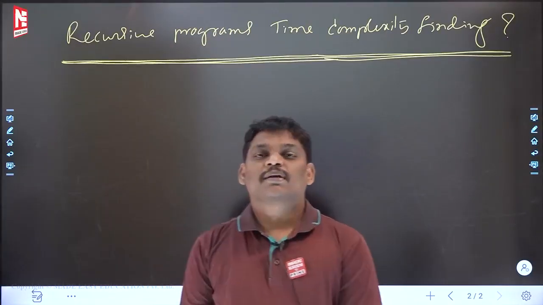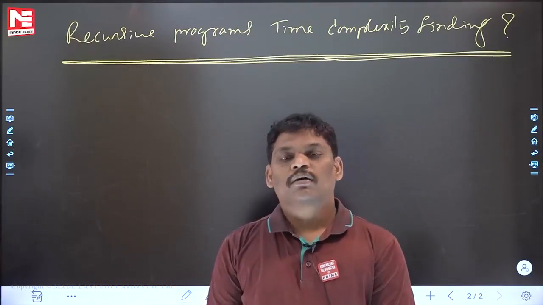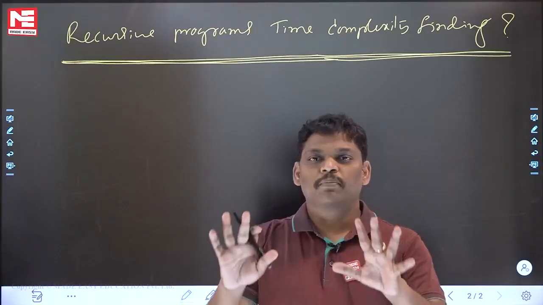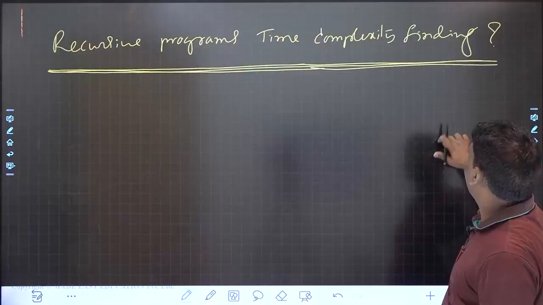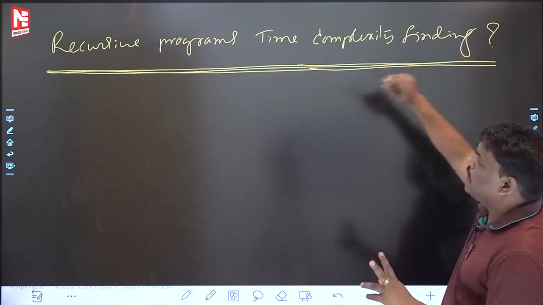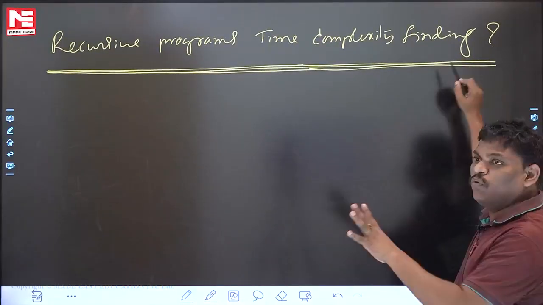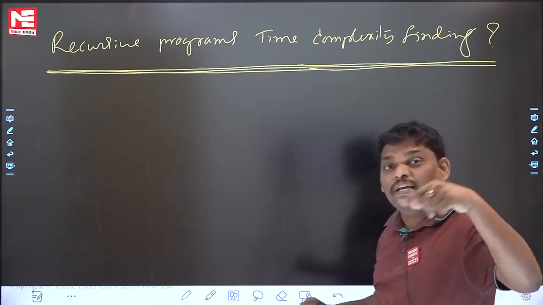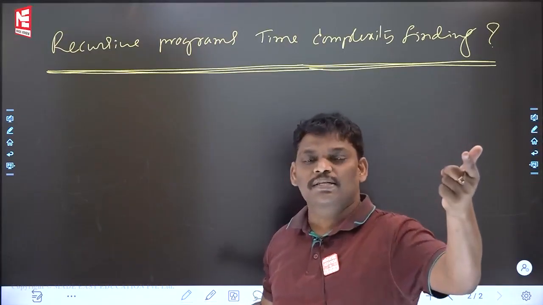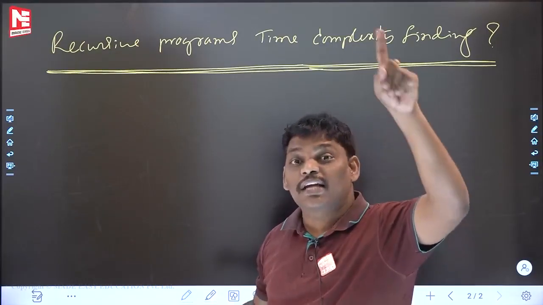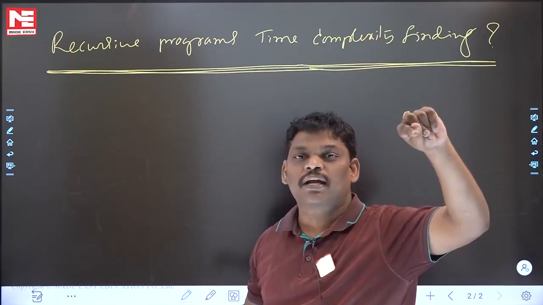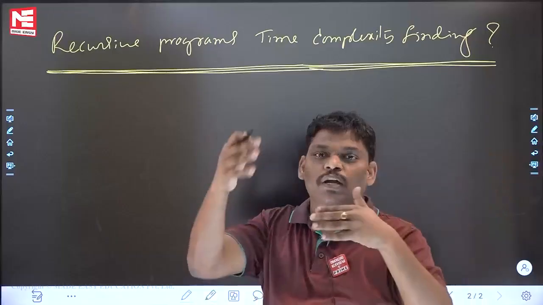Right now, see some examples on how recursive program time complexity will be computed. See the topic name: recursive programs time complexity finding how. In previous classes I explained how to find recursive program time complexity, but that time I did it manually.